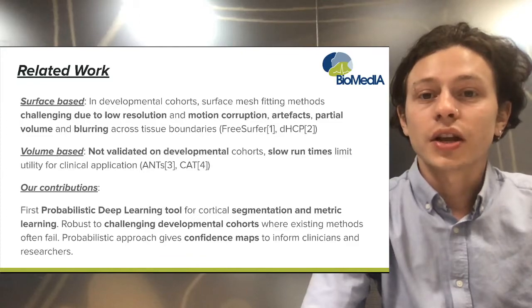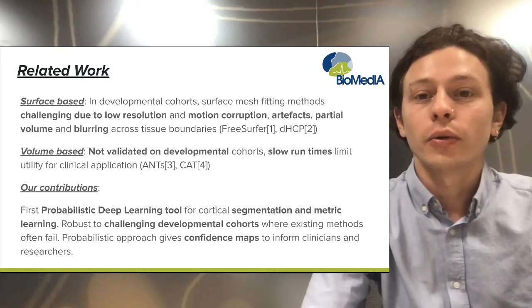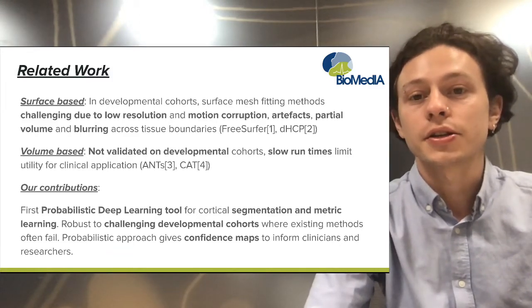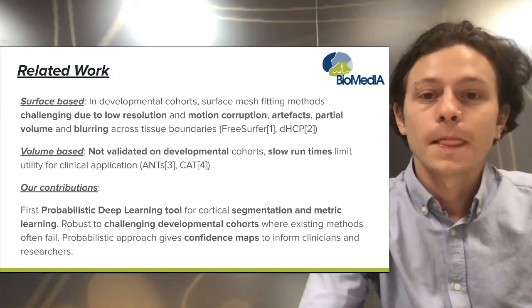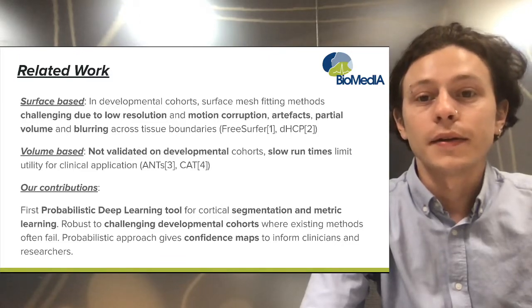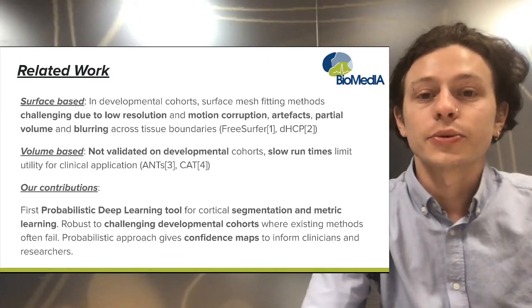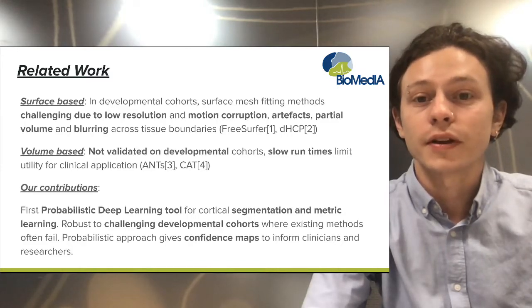Currently, most studies of the cortex use surface mesh models, which fit mesh models to inner and outer cortical boundaries, following pipelines which perform tissue segmentation, followed by surface tessellation with intensity-based refinement. Summary measures of cortical thickness and curvature may then be estimated from the Euclidean distance between mesh surfaces and principal curvatures of the white matter surface, respectively.